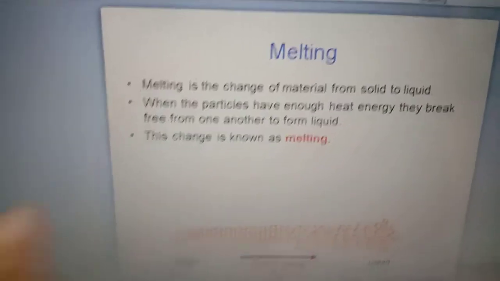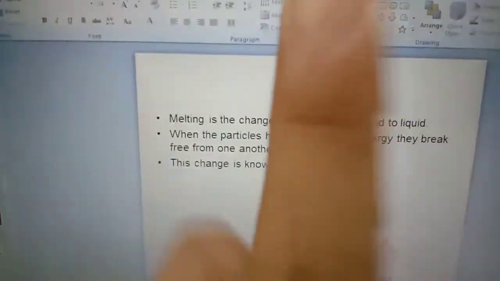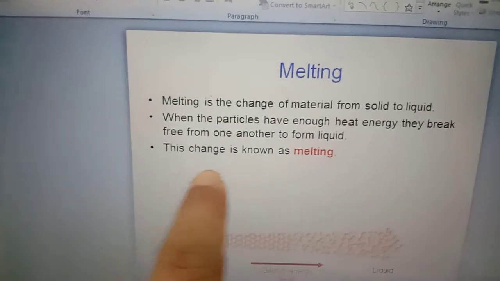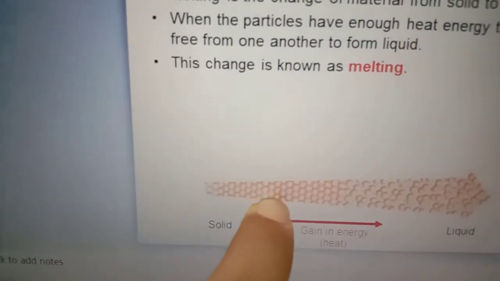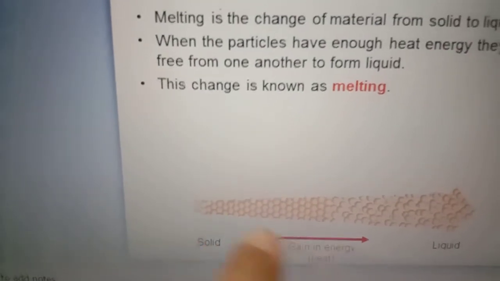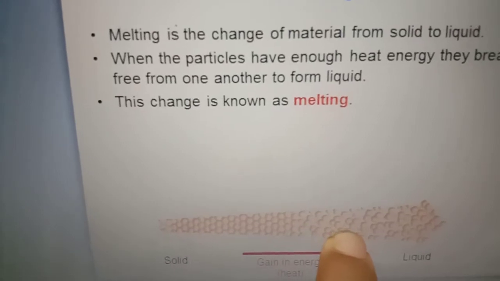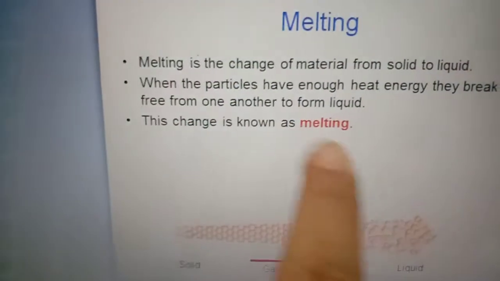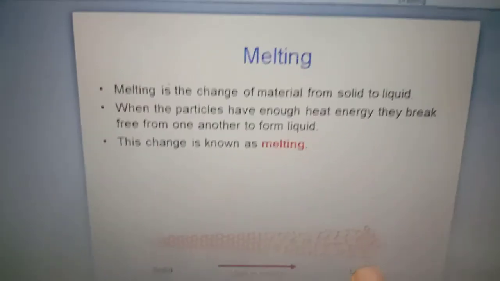Okay. Now I will tell you about melting. What is melting? Melting is the change of material from solid to liquid. What causes melting is heat. You can see the particles of a solid here are very close, but because of heat, the particles become farther apart, so there is a small space, and they become liquid. So remember, because of heat, melting is from solid to liquid.